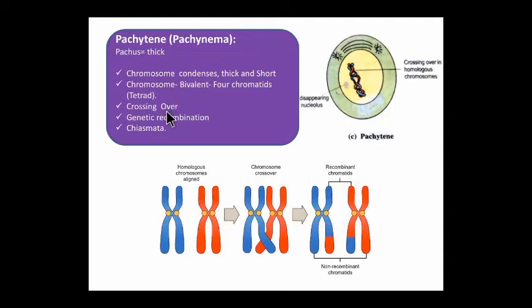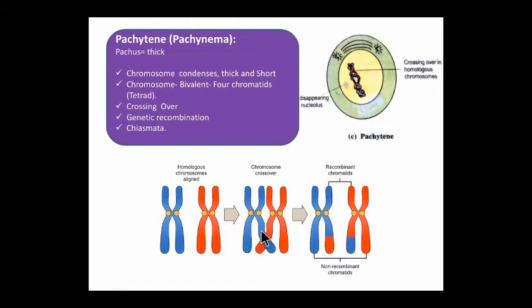So crossing over means what? See here, these are the two chromosomes. These are morphologically and genetically identical. They are lying in front of each other. The process is called synapsis. Now this chromatid is crossed on the chromatid of the other chromosome.